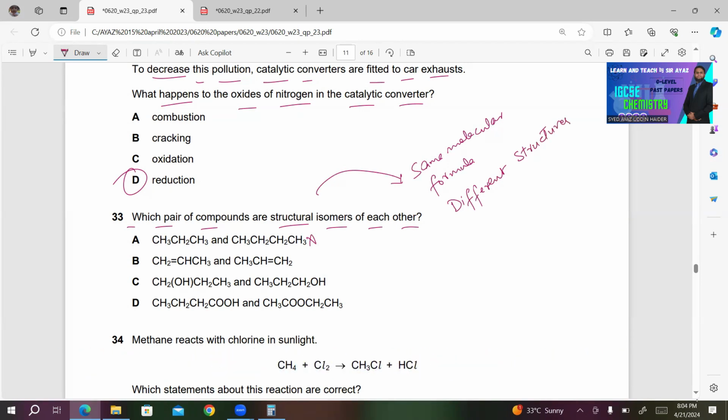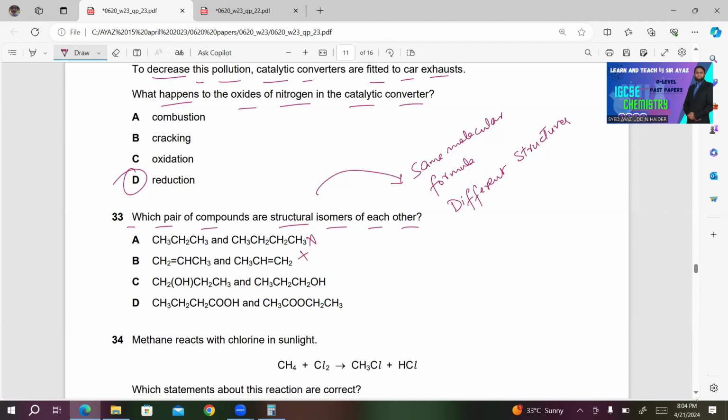B, CH2=CH-CH3 and CH3-CH=CH2. This can't be the isomer. The reason is that both of these are the same compound. They are propene. So B is also incorrect.